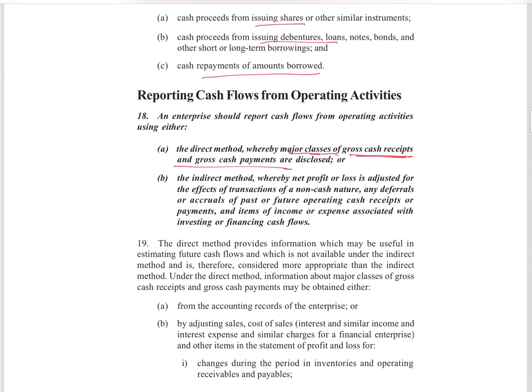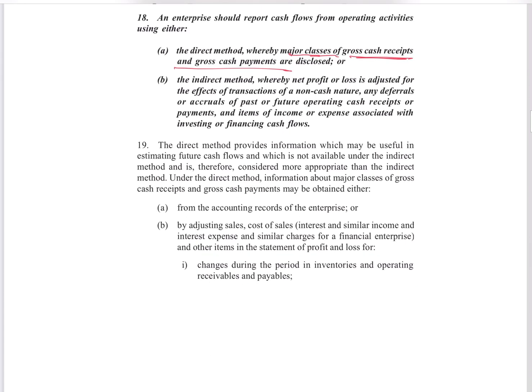We adjust it with all non-cash expenditures and we get the figure of cash flow from operating activities. Now it depends on the business enterprise which method they want to adopt, but the popular method is the indirect method. If you pick up any company's cash flow statement, you will come across the indirect method.